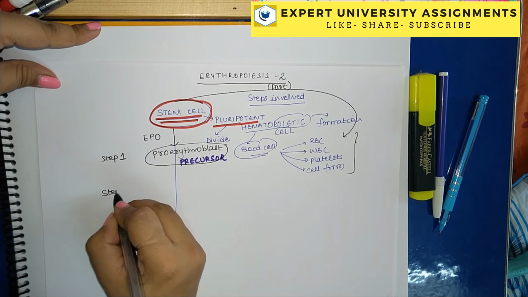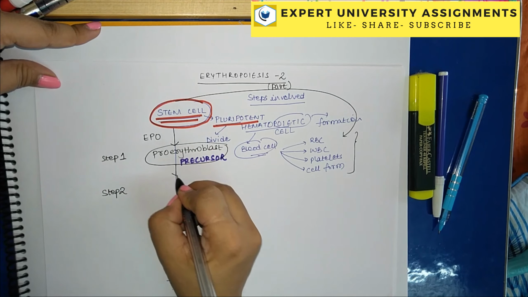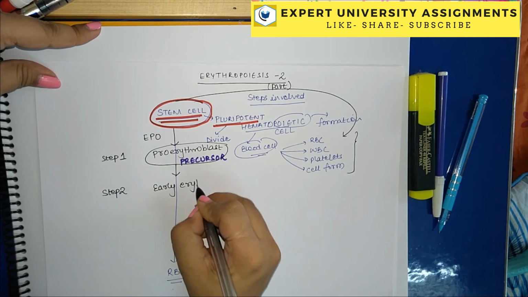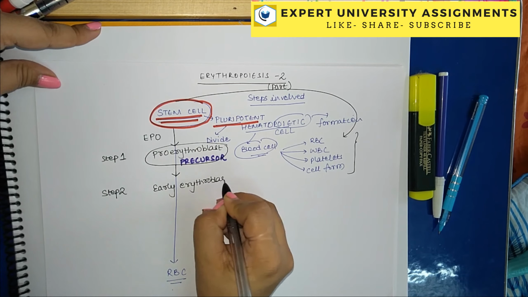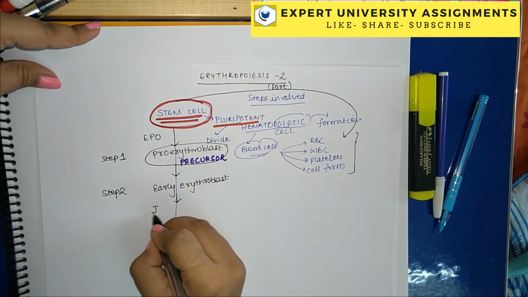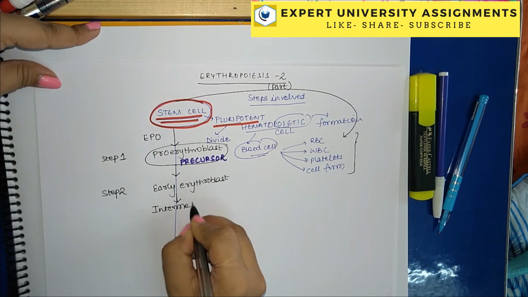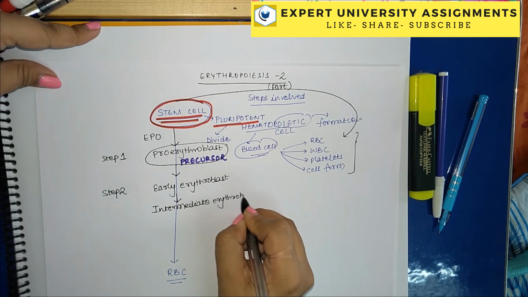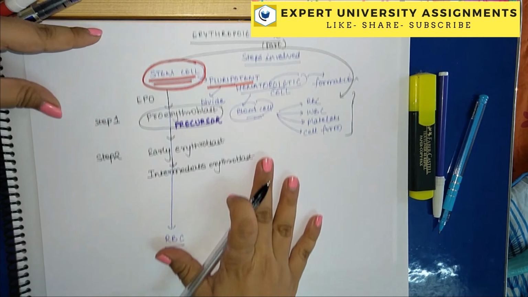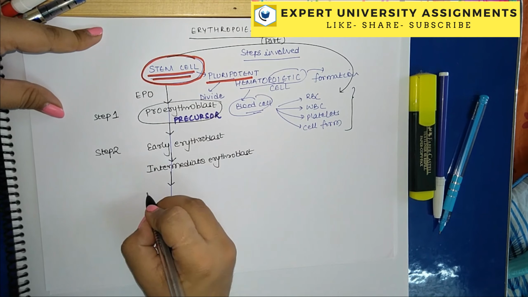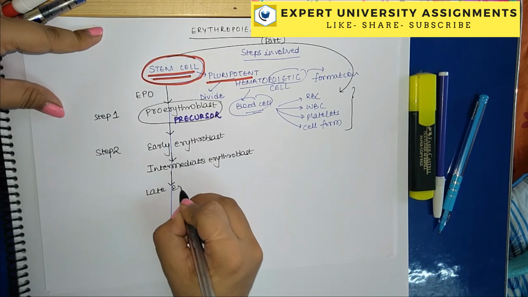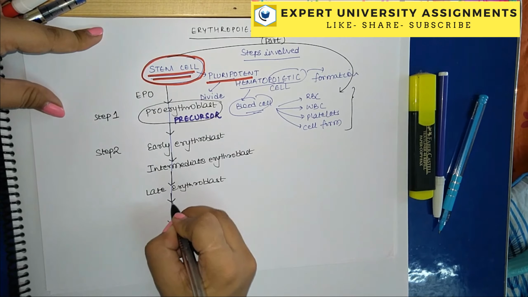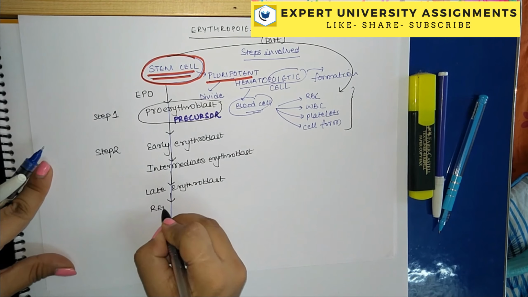Now what happens in step 2? Proerythroblasts lead to the formation of early erythroblast. Early erythroblasts lead to the formation of intermediate erythroblast. Intermediate erythroblasts lead to the formation of late erythroblast, which leads to the formation of reticulocyte.